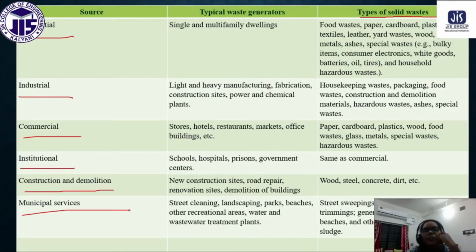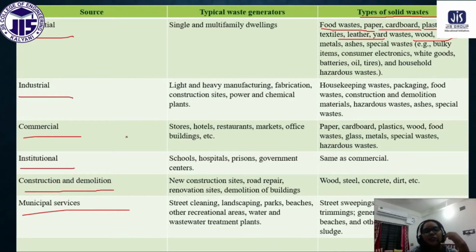Based on this source we have classified our solid waste. So what is residential solid waste? The examples are food waste, paper waste, cardboard, plastic. Again, plastic is very harmful. Leather, textile, wood, glass, these are all the solid waste that belongs to the category of residential solid waste.